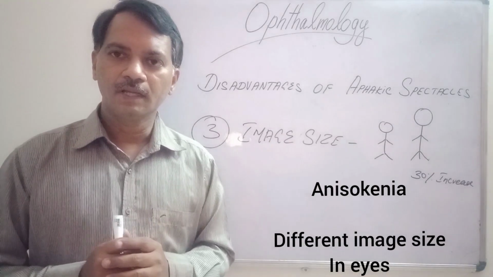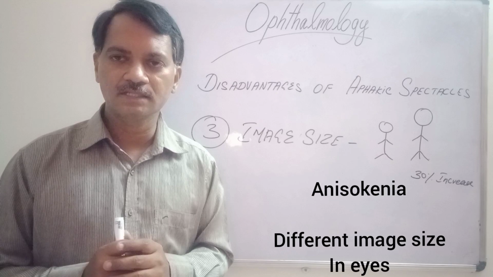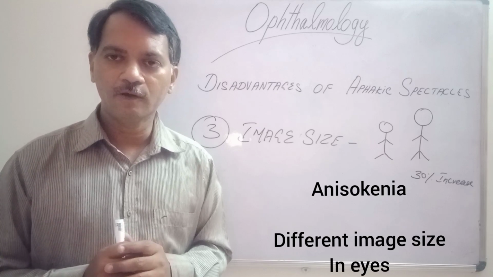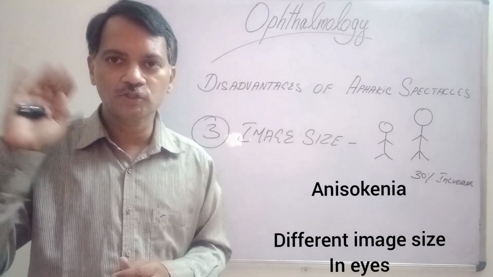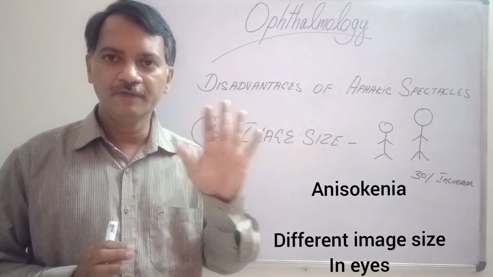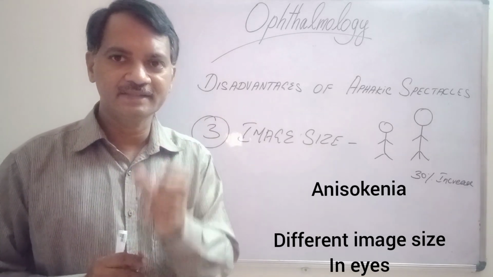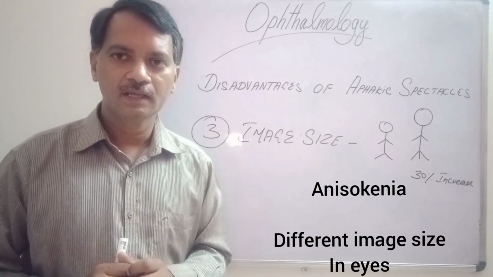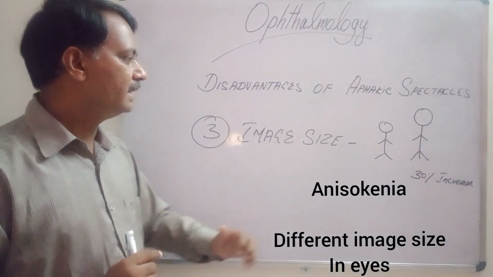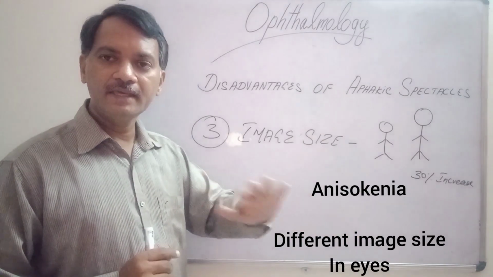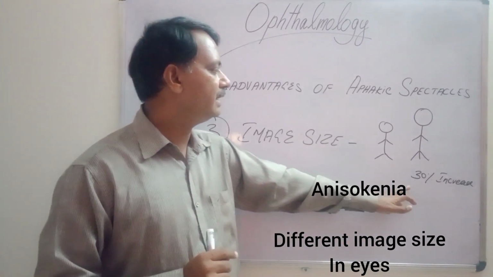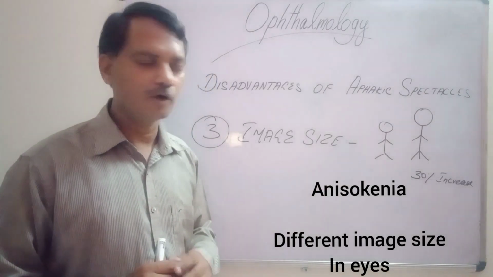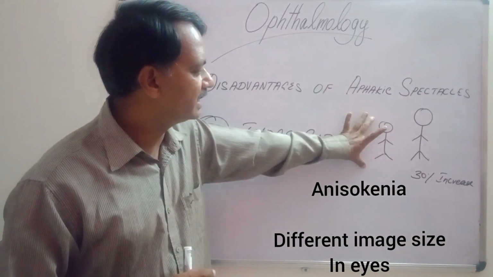The third problem an aphakic patient faces is diplopia. Suppose one eye is normal and the other eye is aphakic, wearing thick spectacles. The image in the aphakic eye, because of the spectacles, will increase by 30%. The normal eye will see the image like this.